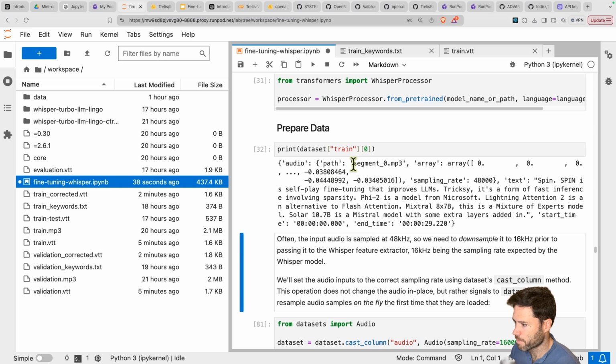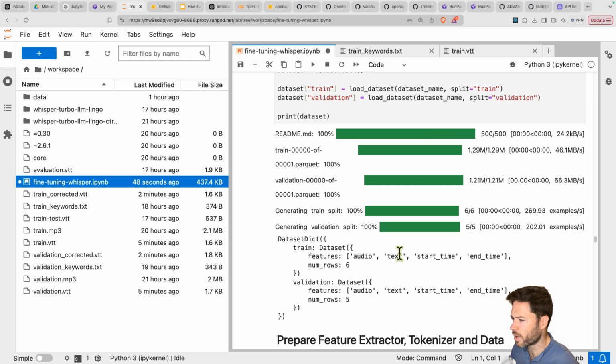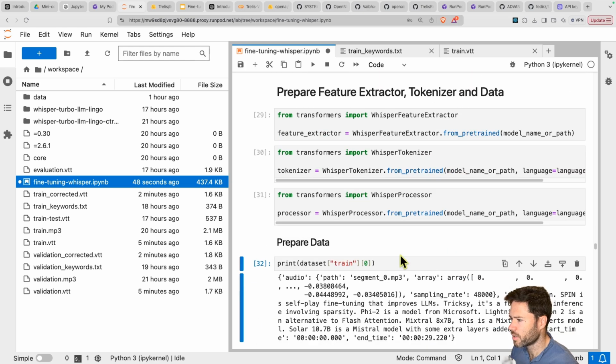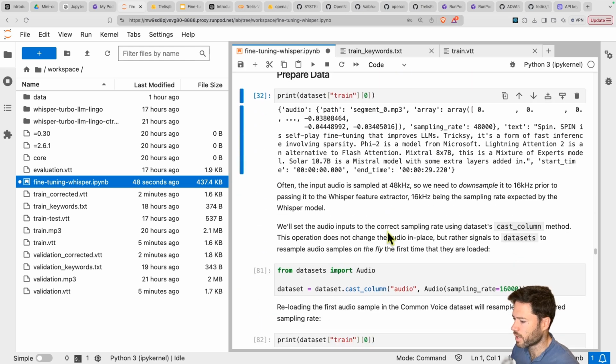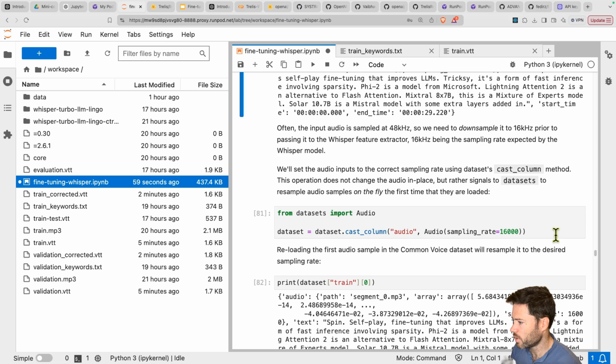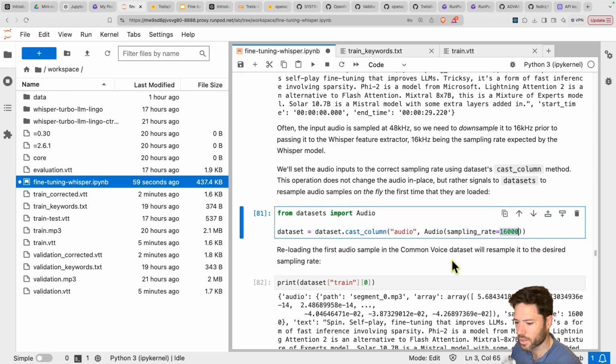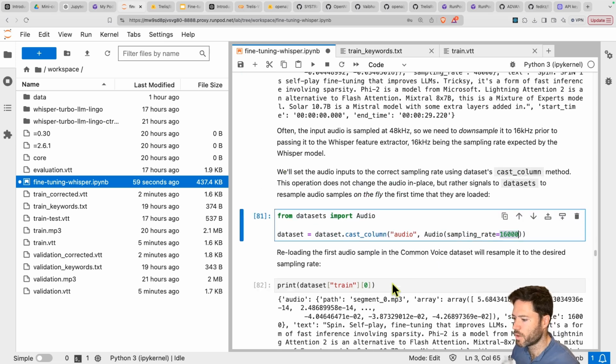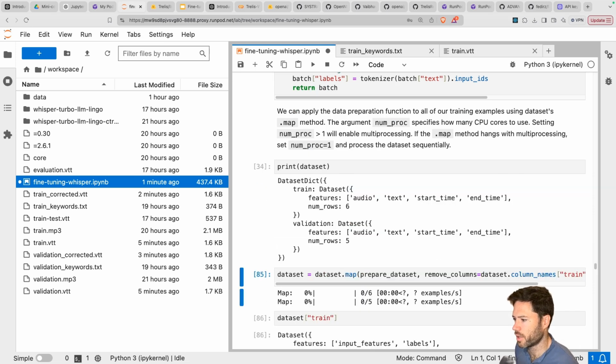We have a path to the audio file. We've got an array, which is an array of the audio data, the sampling rate. And just to note that I think when you feed in data, we're going to need to feed it in effectively at 16,000. So that's why actually when we do read in the data, it's going to be sampled at 16,000 on the fly. So I'll run this cell. And we're now ready with the data set.